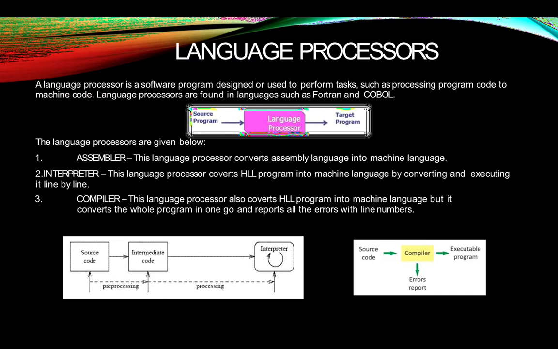Means you just type the line and it starts showing you error, right? You have not written the whole program, you just type the line and it starts showing you error. If you amend that error, only then you can type the next line. Clear? So it means the interpreter is converting the HLL program line by line.